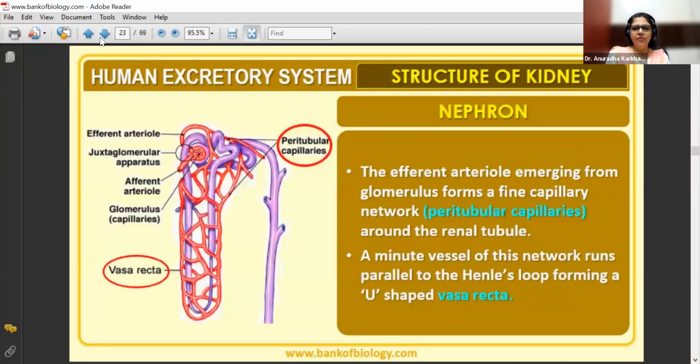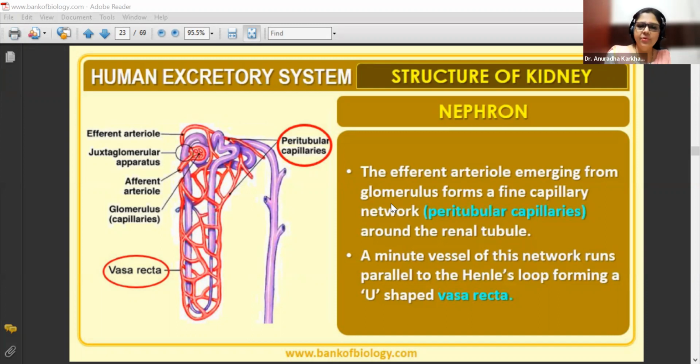Now we talk about this nephron. Please pay attention to this now. The efferent arteriole emerging from the glomerulus. See, afferent was entering into the Bowman's capsule and efferent is emerging out of it. Okay, forms a fine capillary network